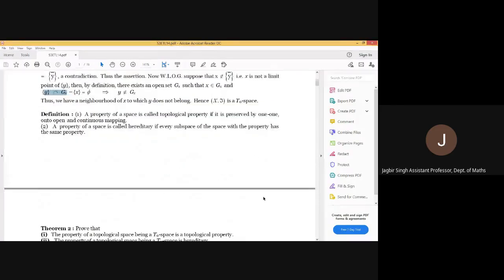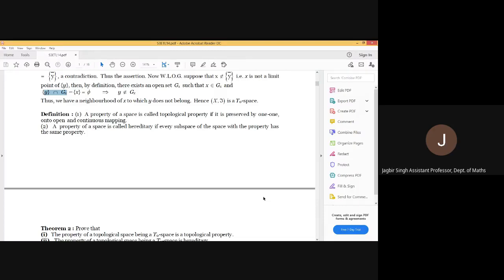Next, we are defining topological property and a hereditary property. Any property which is transformed from one space to other under a 1-1-onto open continuous mapping, under a homeomorphism, is known as topological property.